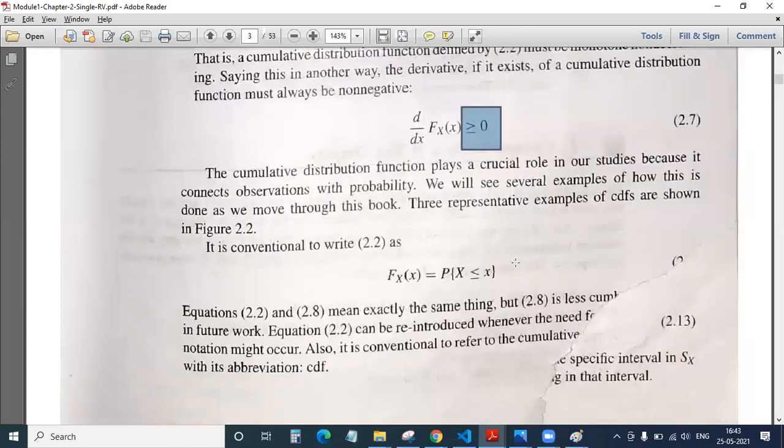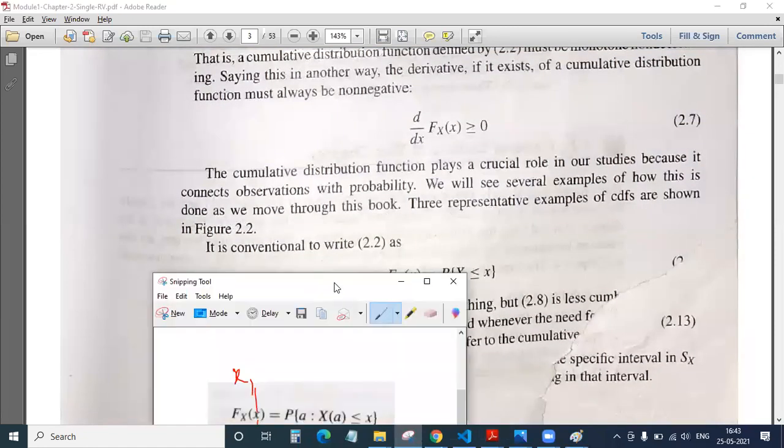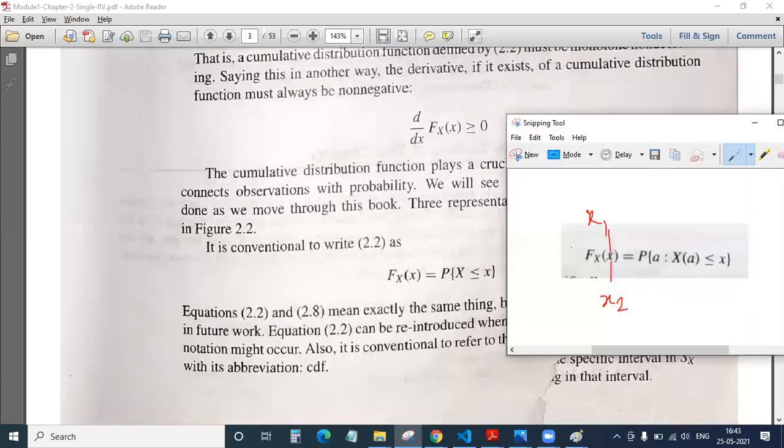Okay, so if you observe this last equation here, please concentrate. It is nothing but equation 2.2 only. One small change they have made is they have removed this condition. Whatever conditional statement was there, they have removed it and just written the plain statement. I hope you can observe.